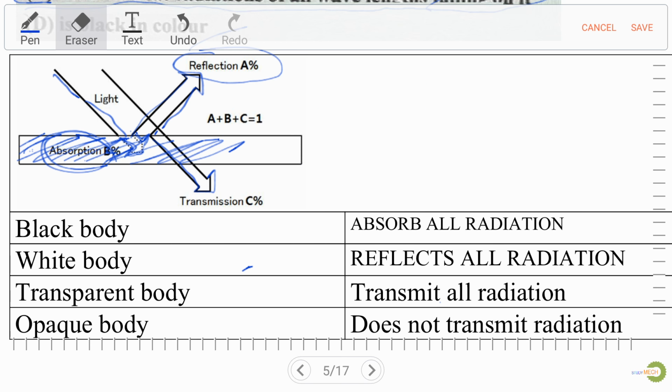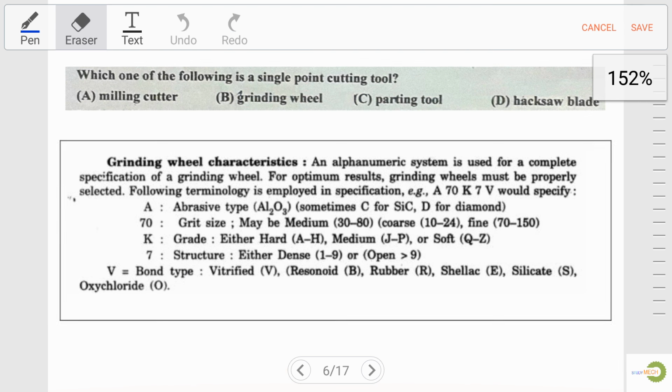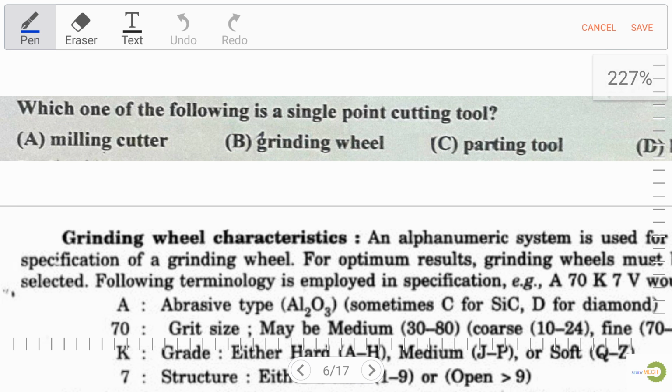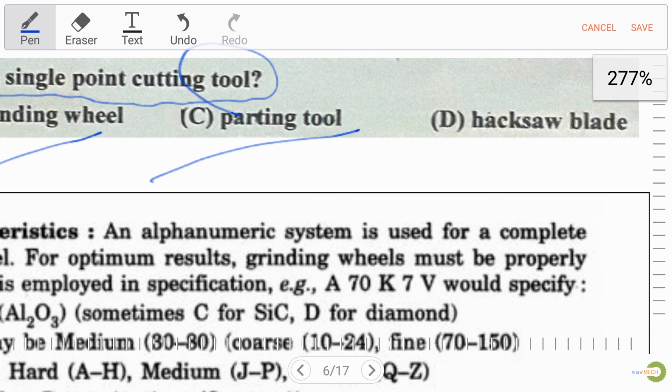Now let's move to the next question. Our next question is a very important question. Now let's focus. Which one of the following is a single point cutting tool? Option A milling cutter, option B grinding wheel, option C parting tool and option D hacksaw blade.